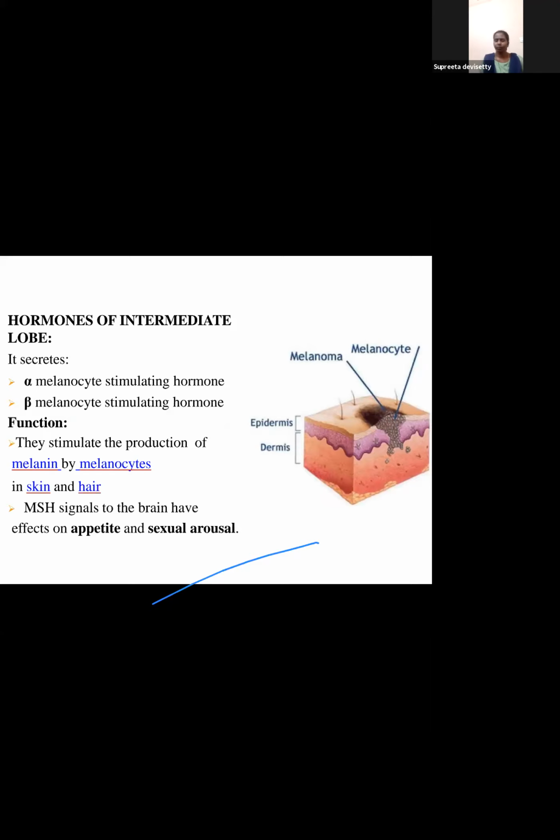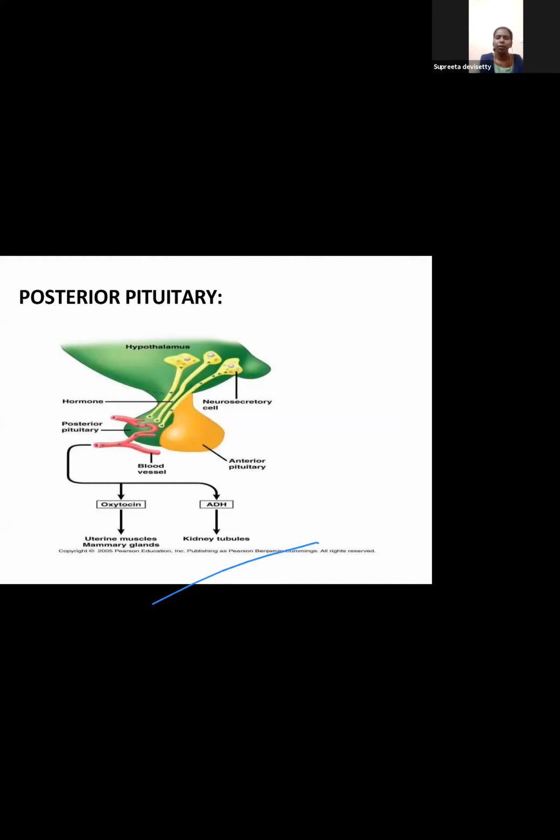Okay, so few of us are getting gray hair. Assuming few are getting gray hair. Why is somebody getting gray hair? It is because of the reduction of melanin, and this melanin is under the control of melanocyte stimulating hormone, which is present in the intermediate lobe of the pituitary, and it also has an impact on sexual arousal. Next, coming to the posterior pituitary.